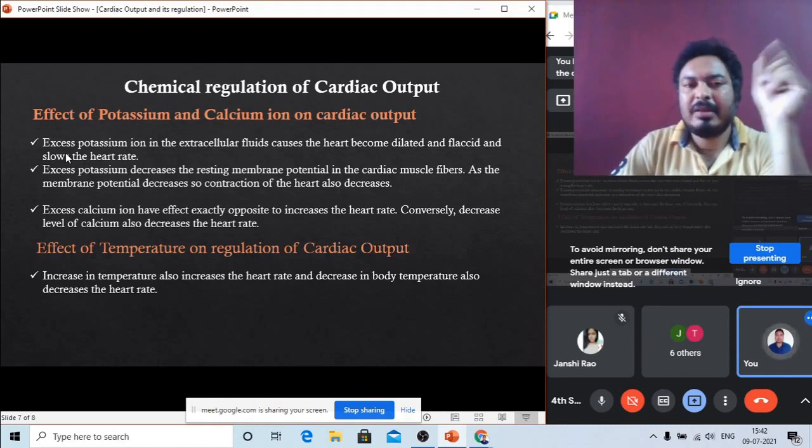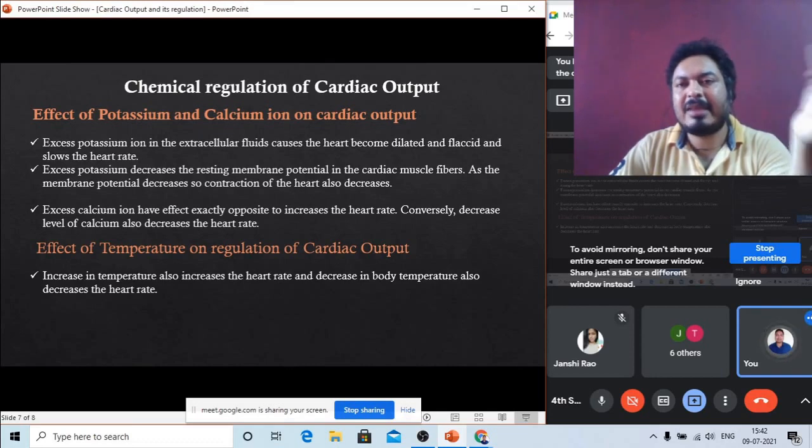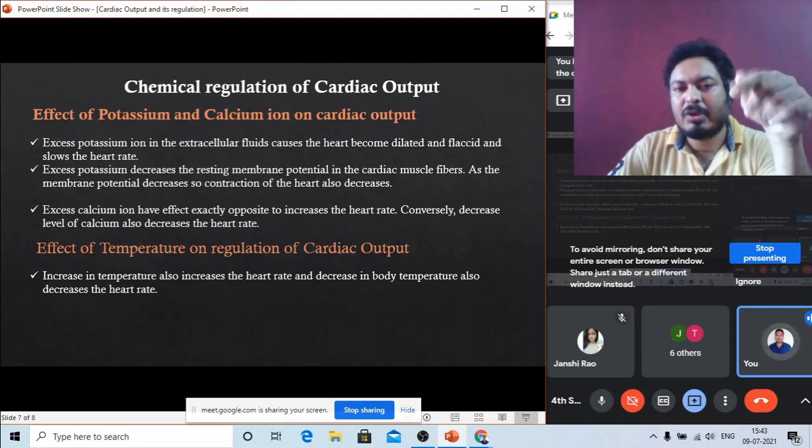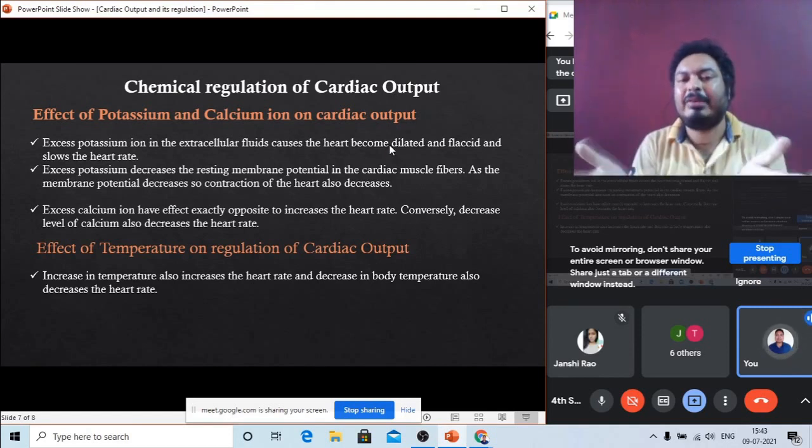That means if the excess amount of potassium molecules is there in the extracellular fluid, in this condition our heart is dilated. Our heart is dilated and it becomes flaccid.